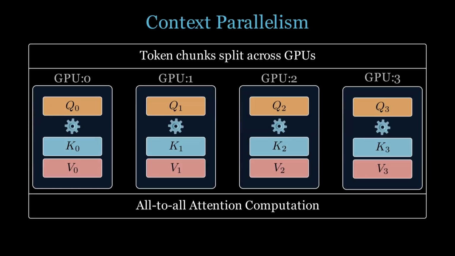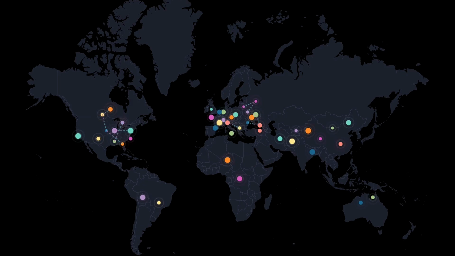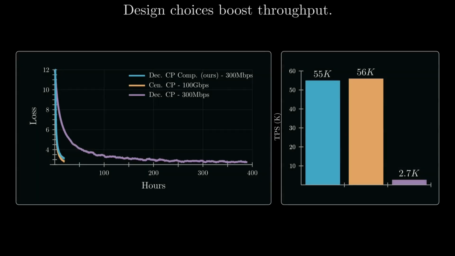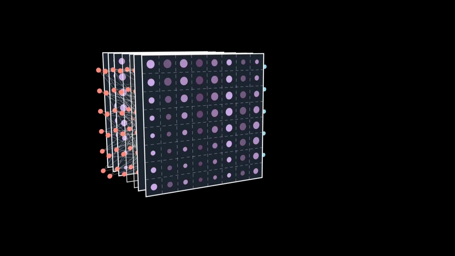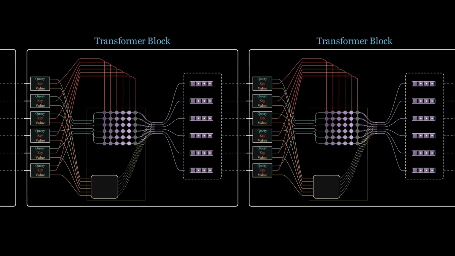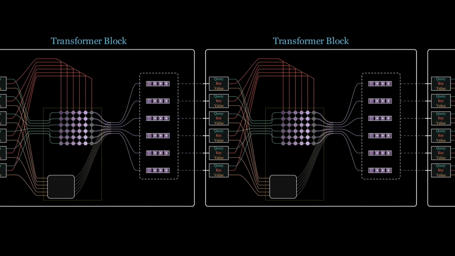Thus, our work introduces the first compression method that enables context-parallel training in decentralized low-bandwidth settings. By projecting K and V into a shared low-rank subspace and steering it with lightweight per-chunk rotations, we match the wall clock convergence of centralized systems even over 300 megabits per second links and over 100,000 token contexts. The design stays compatible with standard transformer stacks since the rotation head and projectors can be removed after training, so deployment is unchanged.